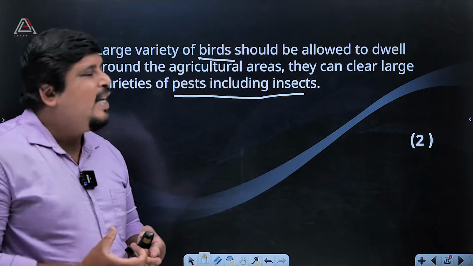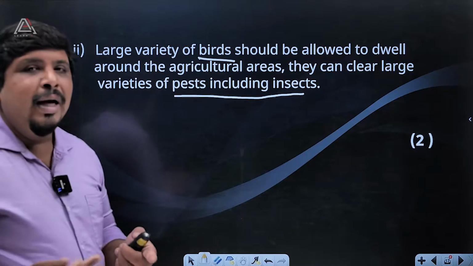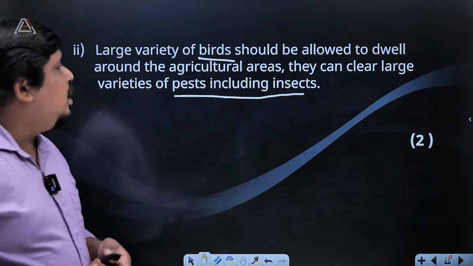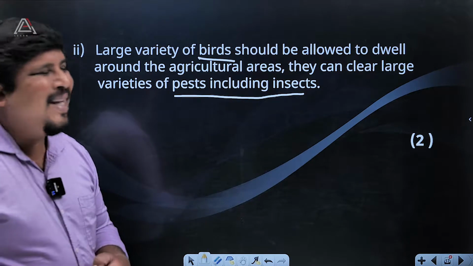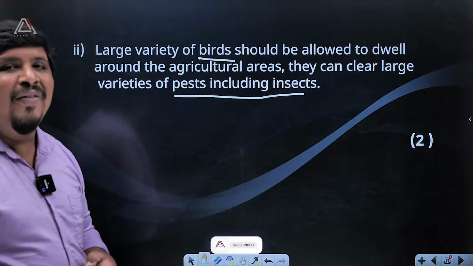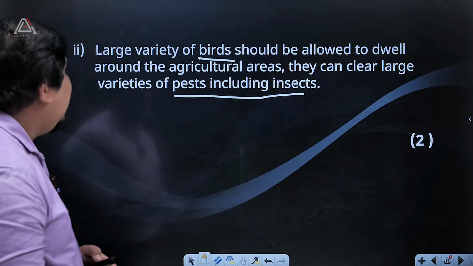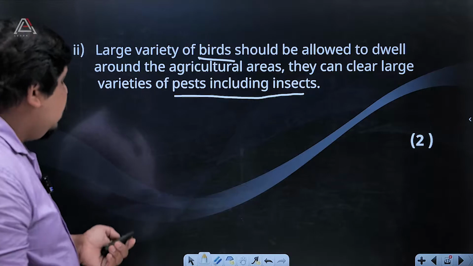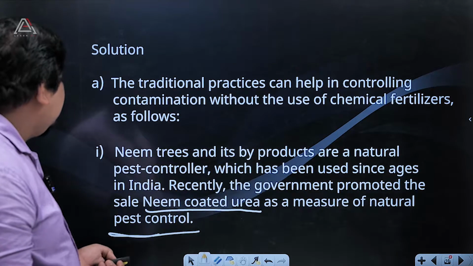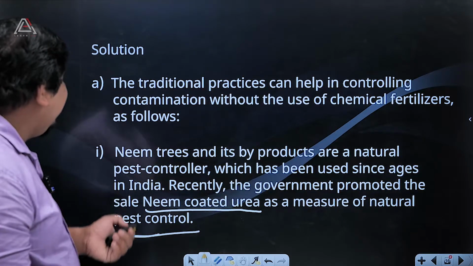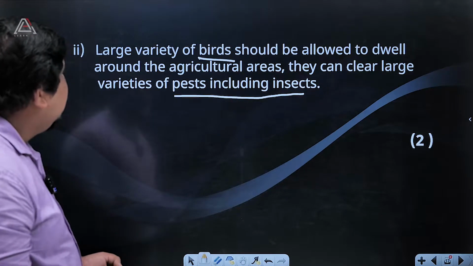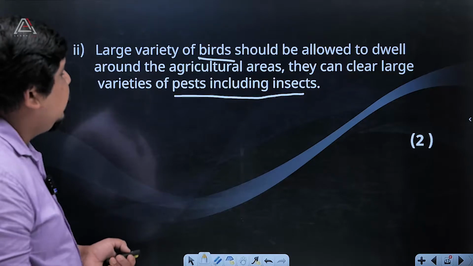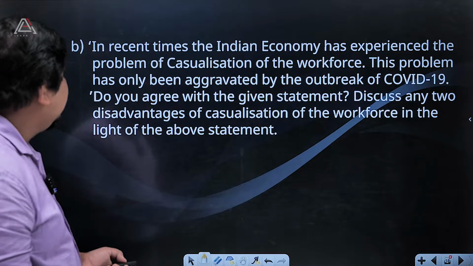We can say birds, then other organic compounds we can use for avoiding pests and insects naturally. That is another point for that. So the two solutions are given there. First of all, we can say neem, then another thing we can say is that a large variety of birds can be utilized for that.